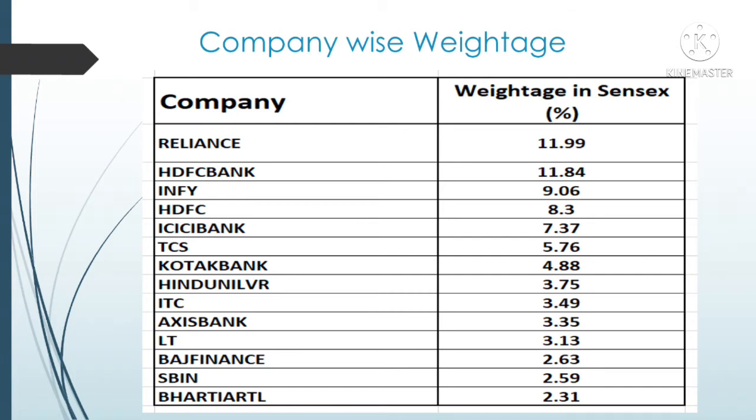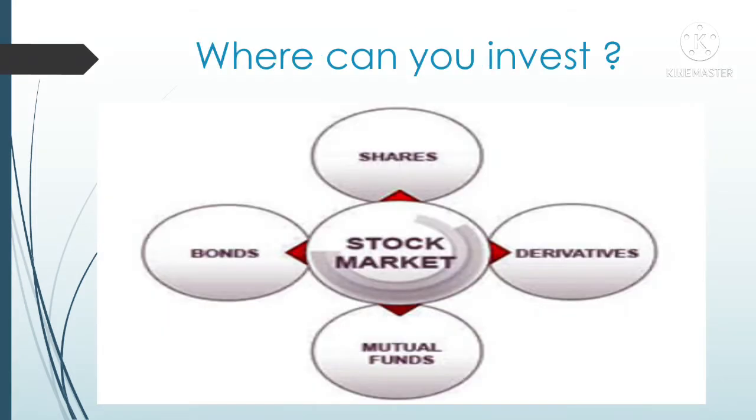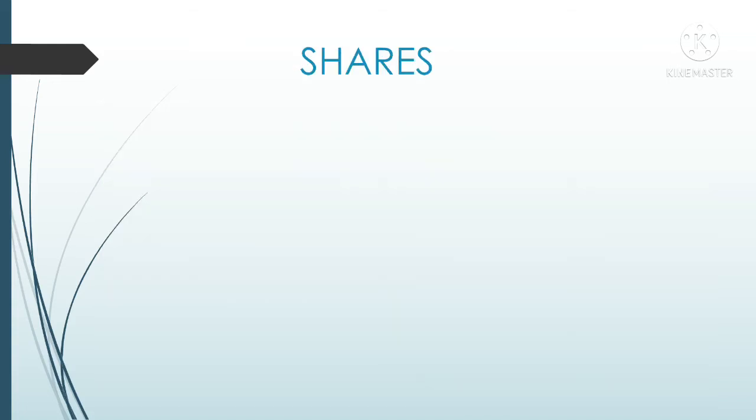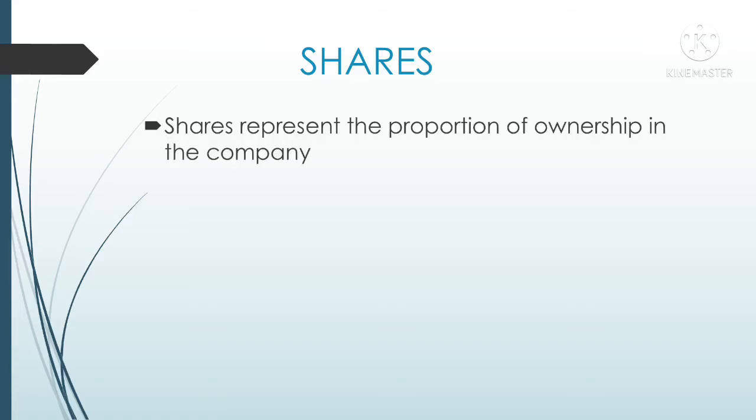Now let's see how to invest in stock market through different platforms. Here you can see through stock market we can directly invest in shares and in bonds, and through contracts we can invest in derivatives, and indirectly by using a mutual fund house we can invest our money in stock market. Now let's see each one of the platforms in detail. First we will see about shares. Shares are a part of company stock. Shares represent the ownership in a particular company.